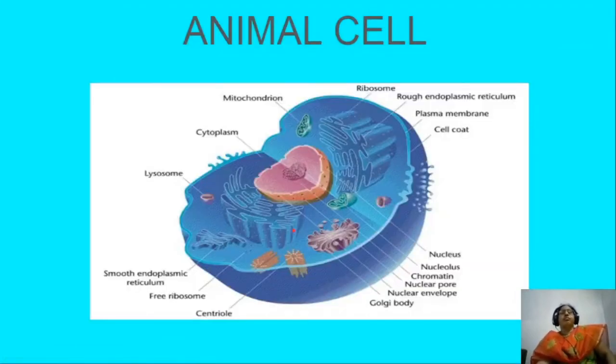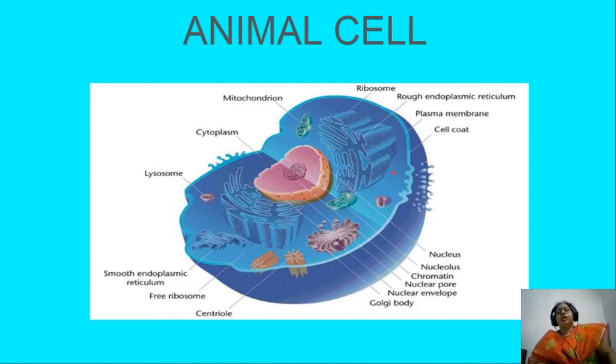So next, animal cell. In animal cell is also some organelles in its body. So every animal is made with cells. So is there any difference between animal cell and plant cell? Yes, some differences are there. So what are the differences?